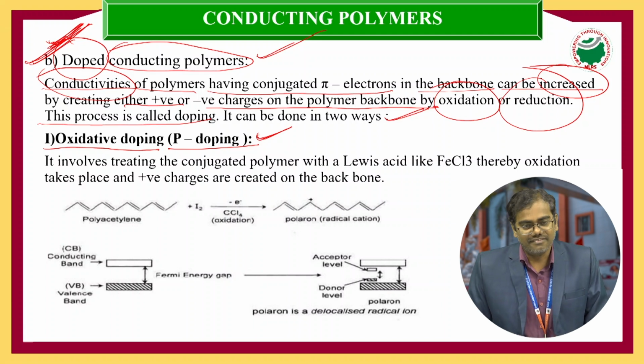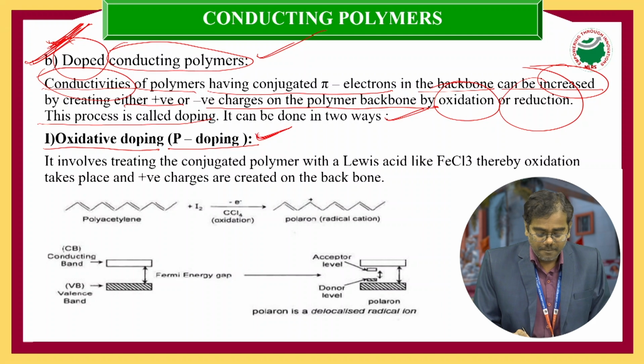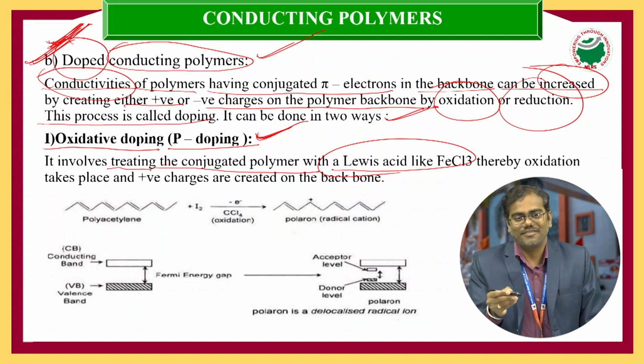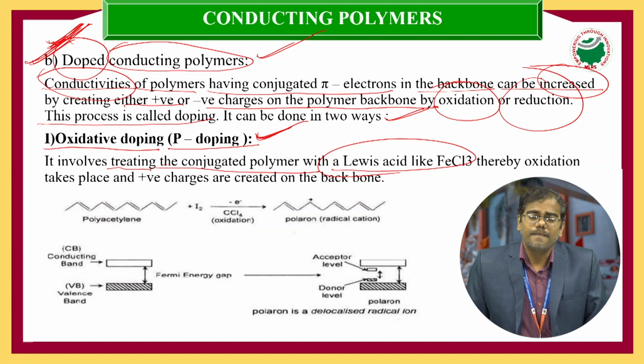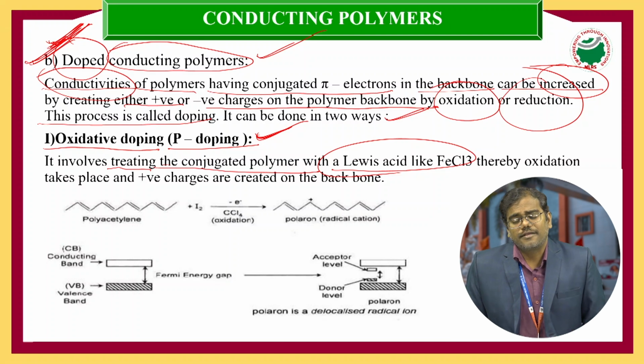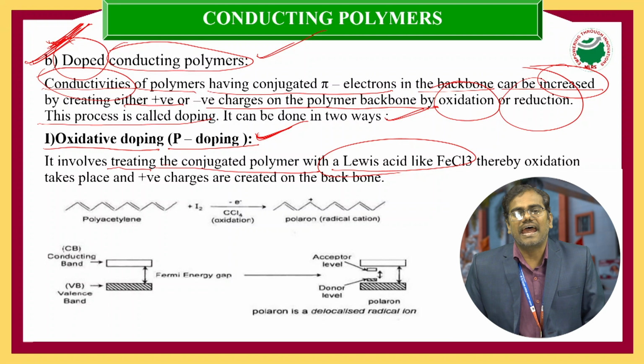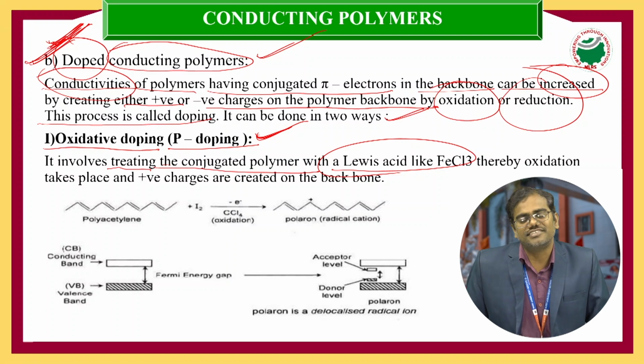So, my dear students, we will see here p-doping. P-doping involves treating a conjugated conducting polymer with Lewis acids. I already informed you: how can you create a positive charge or negative charge on the conducting polymer? That is by adding impurities. These impurities are nothing but Lewis acids or Lewis bases.